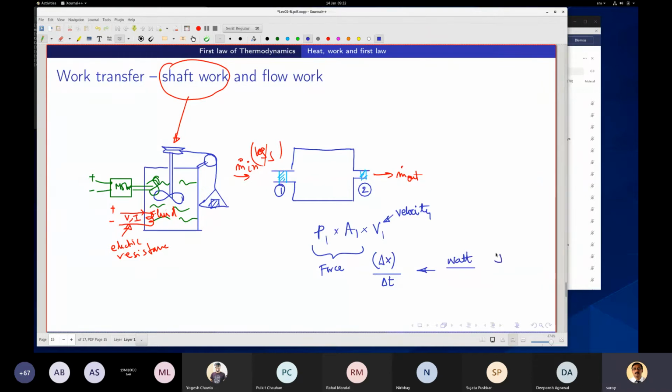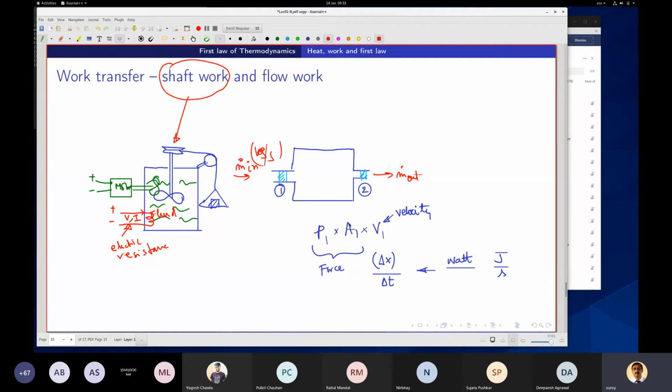That is joules per second. So that is the work transfer, joules per second.